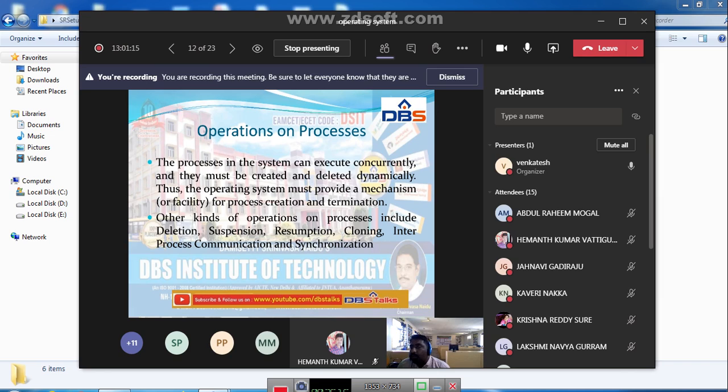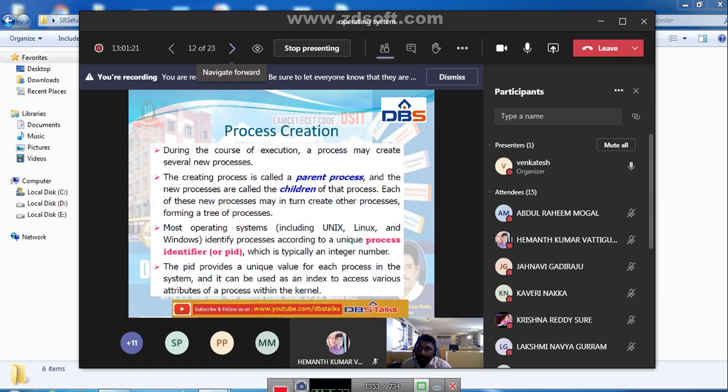In this one we are going to study process creation and process termination. What is meant by process creation? During the course of execution, a process may create several new processes. The creating process is called the parent process, and the new processes are called the children of that process.